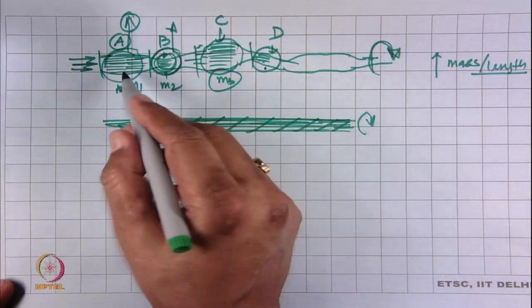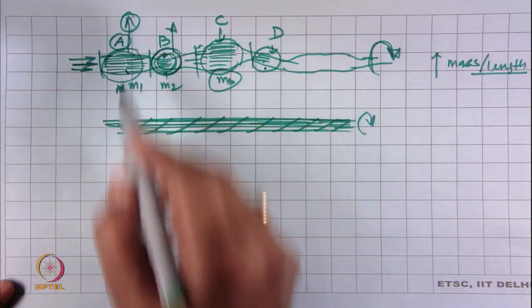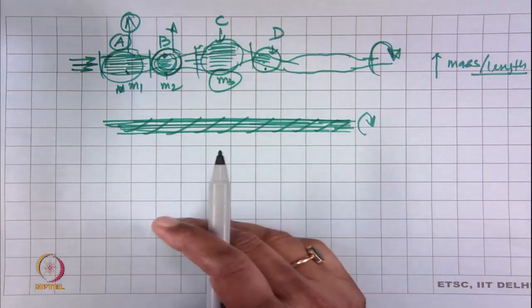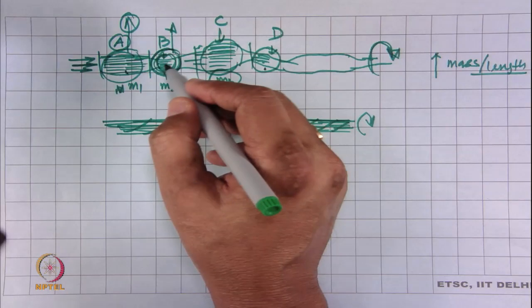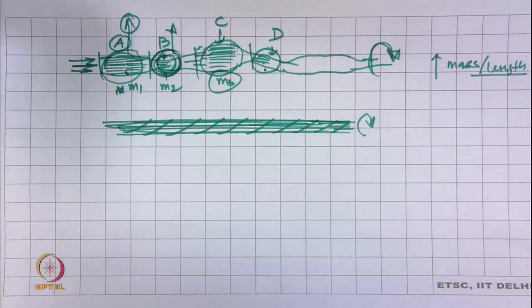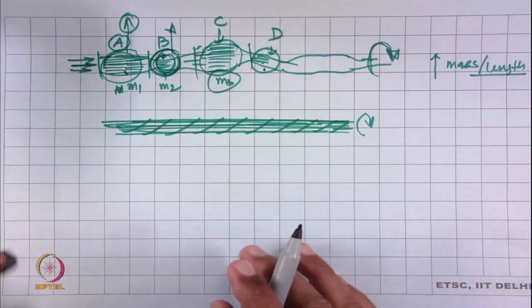So, this portion will have very high diameter, and accordingly zone B will have less diameter. So, diameter variability is also directly dependent on mass variation.